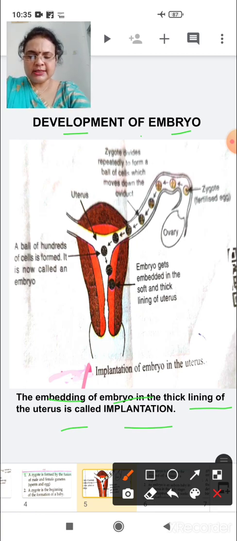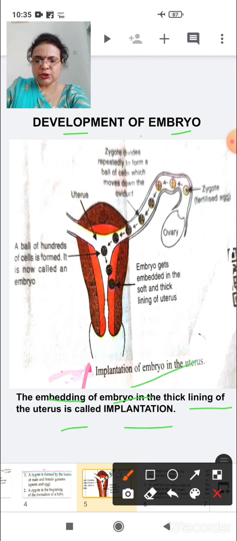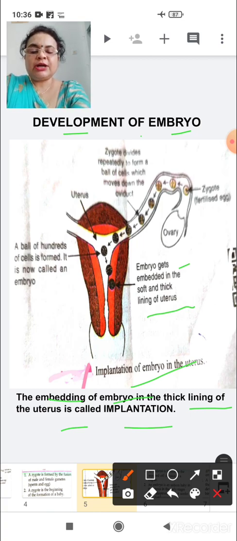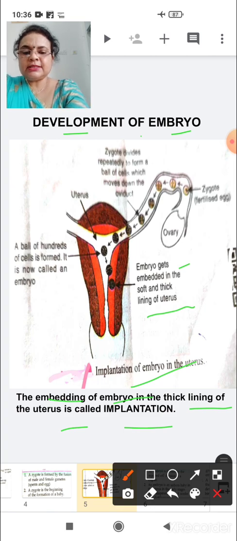See here, you can see in this picture implantation of the embryo in the uterus. So the embryo gets embedded in the soft and thick lining of the uterus. Means when the zygote is formed, then after a week, after some time, this formed zygote comes and embeds in the thick lining of the uterus.